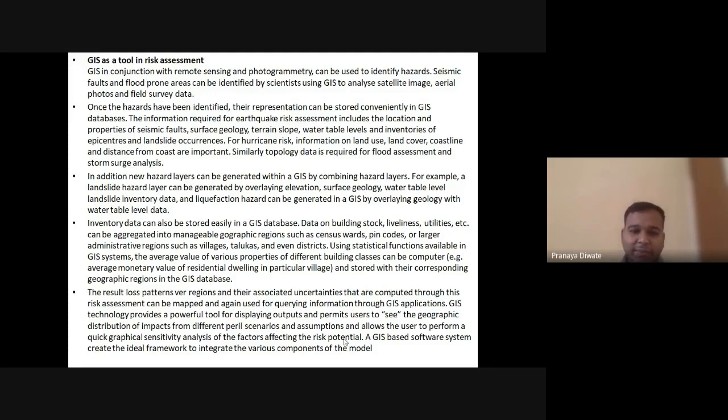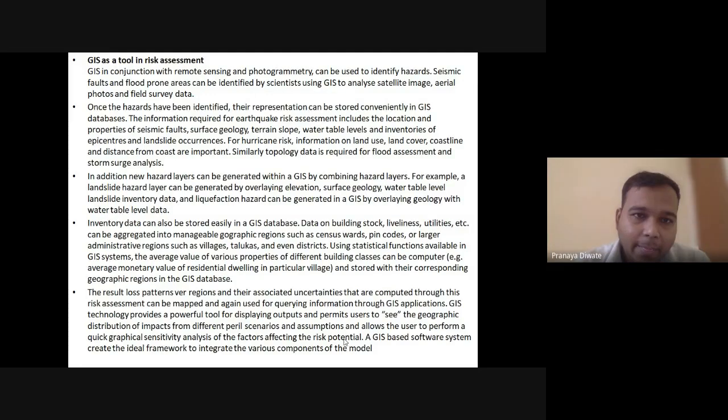The resulting loss per pattern in the region and the associated uncertainty that are computed through this risk assessment can be mapped and again used for querying information through a GIS application. GIS technology provides a powerful tool for displaying output and permits users to see the geographic distribution of impact from the different peril scenarios and assumptions, which allows users to perform a quick geographic sensitivity analysis for all of this.